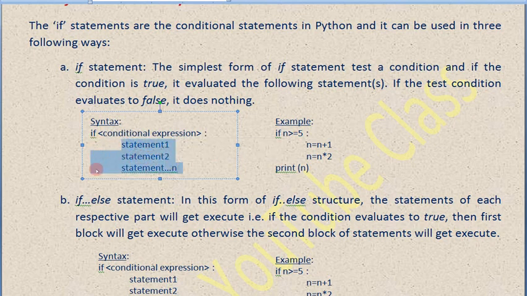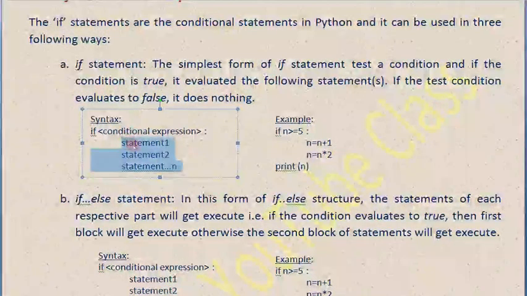There is no curly bracket like in C, C++ and Java. So how will it know that all these statements belong to this if? There is a question again. How will it know that these three statements are to be executed if the condition becomes true?